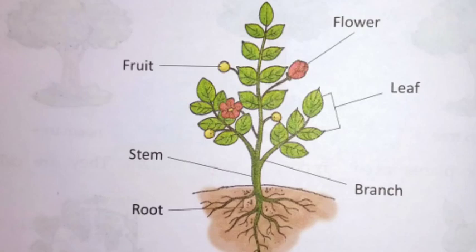After that, fruit is the next part of the plant. So these are the main parts of a plant. Once again, look and observe these parts of the plants: root, stem, branch, leaf, flower, and fruit.